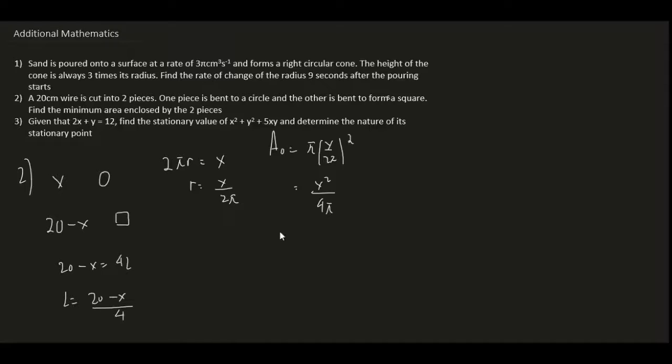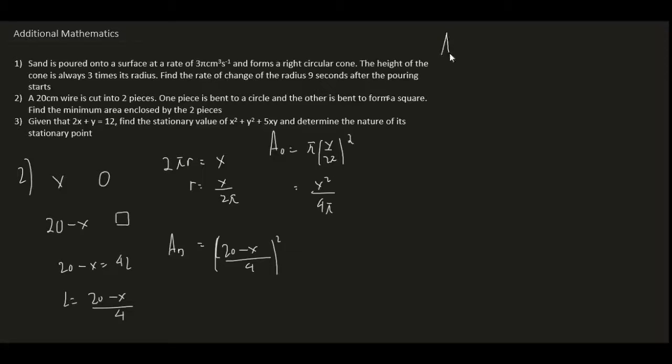And so, similarly, the area of the square will be ((20 minus x) over 4) squared, right? Because the formula for the area of a square is just its length squared, right? And with that being said, we then can find the total area.